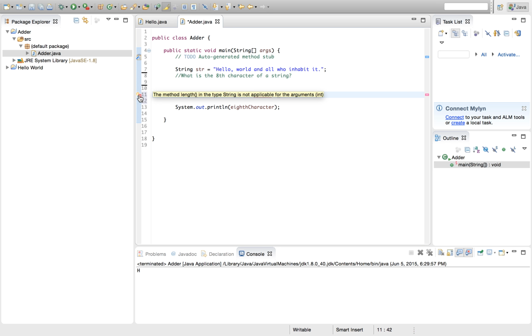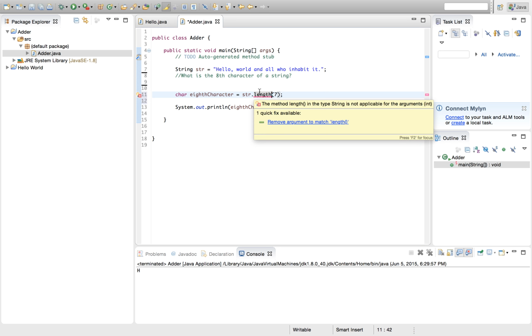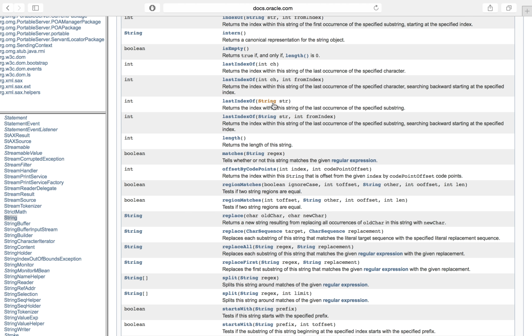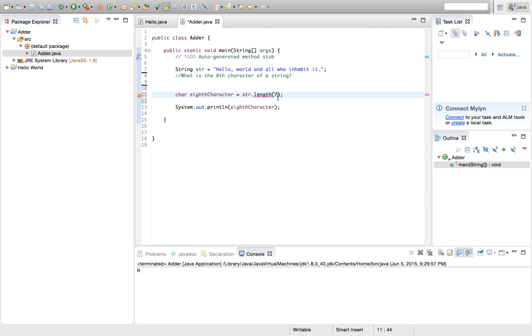There are a few reasons that it doesn't like it, and Eclipse will tell them to us. It really comes down to two things. First one is, remember how I showed you that we have the parameter here? Well, length doesn't have any parameters. So we still need those parentheses there, but we just leave them empty. That gets rid of one of our errors.